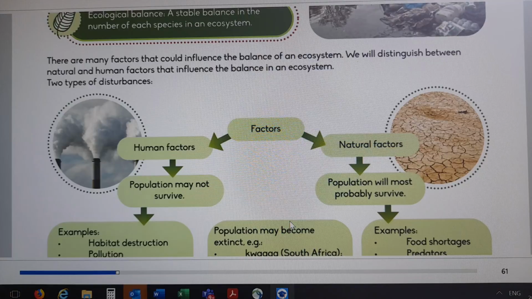That brings us to the end of our lesson, and we have covered energy flow. Under energy flow, we have covered food chain, food web, and energy pyramid. And we have also covered ecological balance. Under ecological balance, we covered the factors that may affect the ecological balance, which are human factors and natural factors.